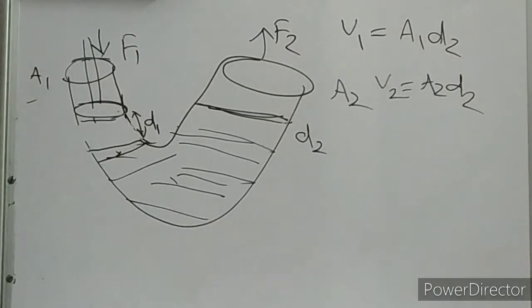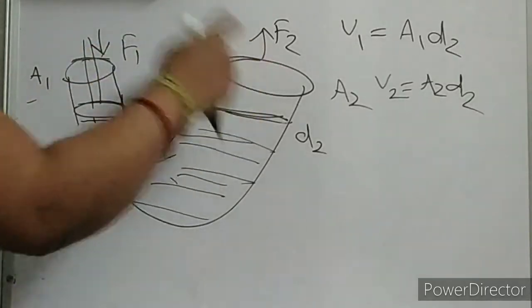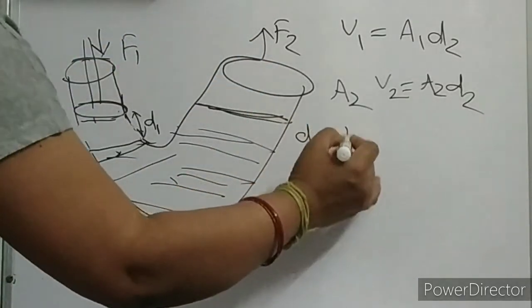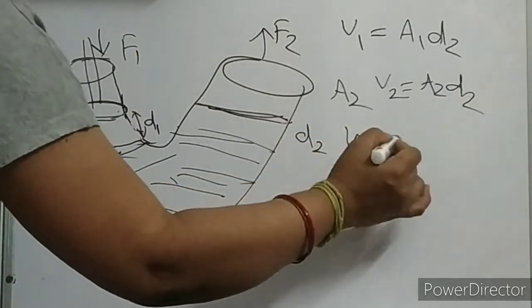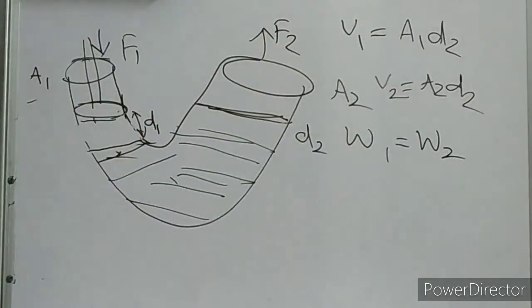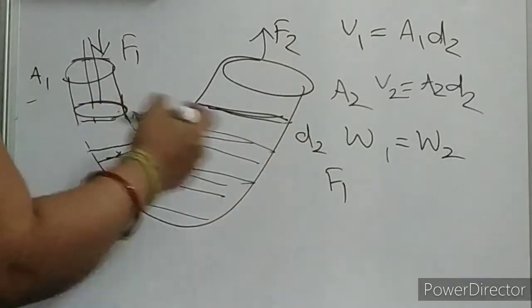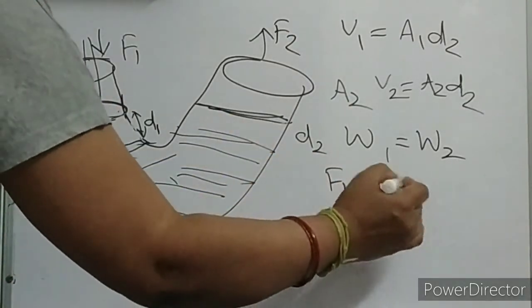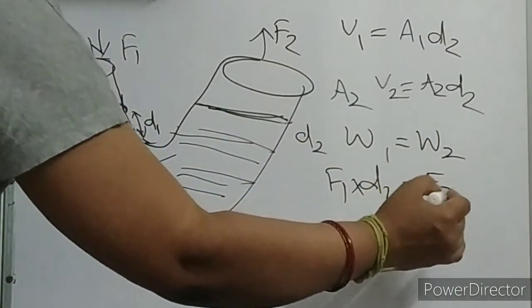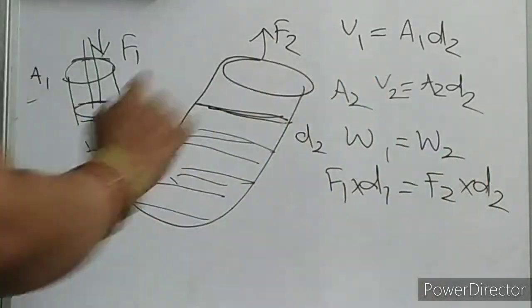And since your energy is conserved, that means this work done should be equal to this work done. Can I write this? Suppose this is the work done, W1 is equal to work done W2, children. Clear? Okay. What is W? Force into displacement. Work done is equal to force into displacement. So here it is F1. What is the displacement? D1. And here what is W2? It is F2 into D2, children.